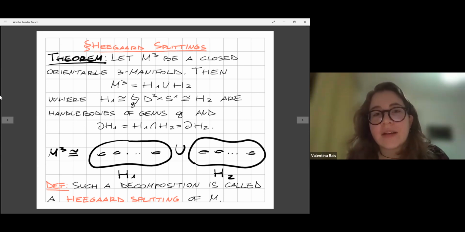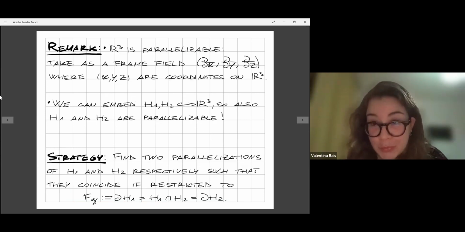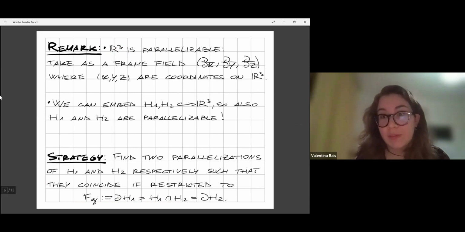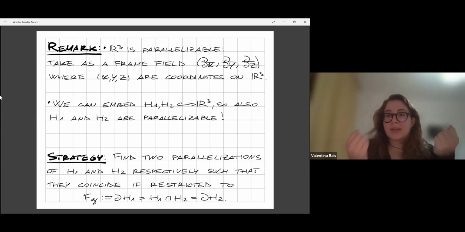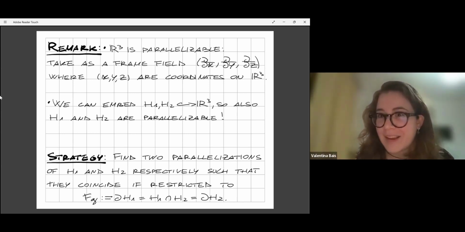And now let's notice a really simple but useful thing, namely that the three-dimensional Euclidean space is parallelizable by a trivial frame field. And we can embed the two handlebodies of the splitting in R3. So also the handlebodies inherit a parallelization from R3. So in particular, every closed orientable three-manifold is made of two parallelizable pieces. Now the problem is whenever we start from two parallelizations, trying to glue them in a nice way. And this is the strategy we try to use to solve the problem.